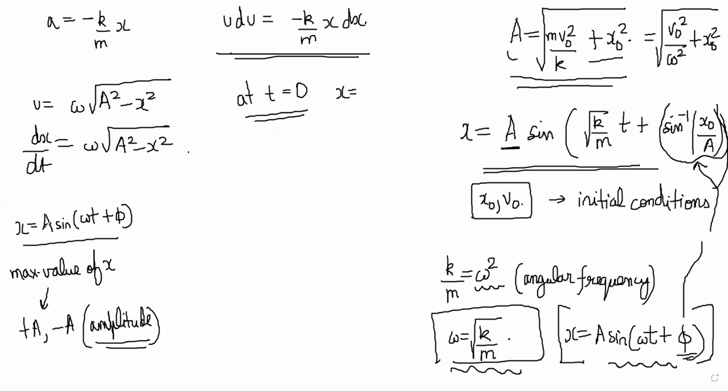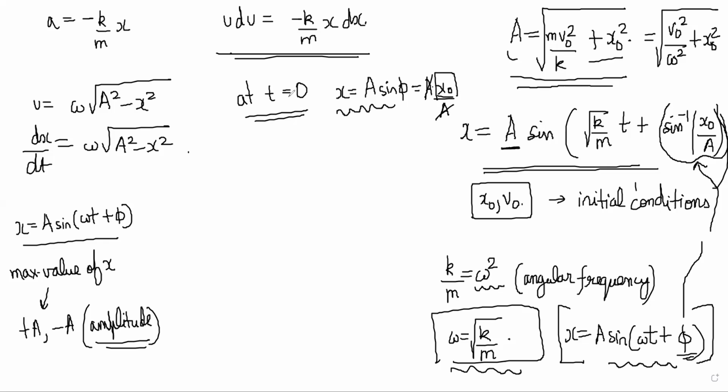Particle will be at x is equal to a sine phi. Notice that sine phi is simply x naught by a, because sine inverse x naught by a was equal to phi. So sine phi is x naught by a, so a into x naught by a. This fits the condition: x must have been x naught at t is equal to 0.